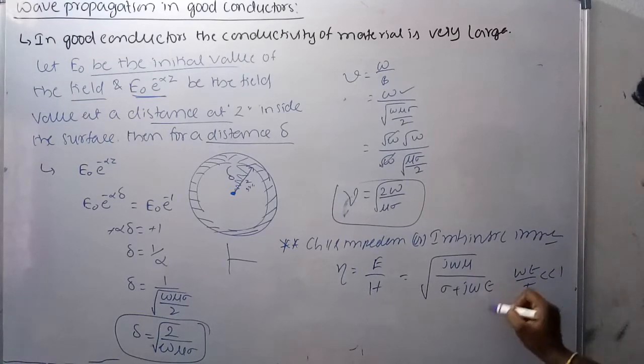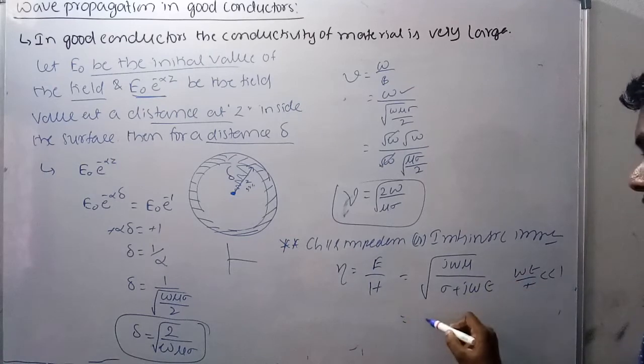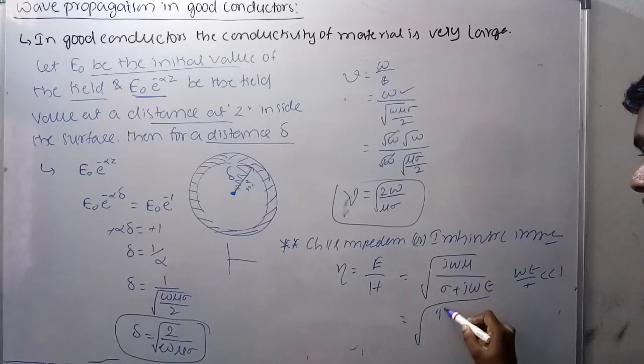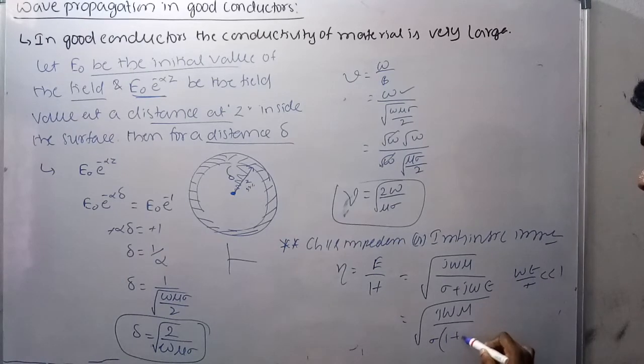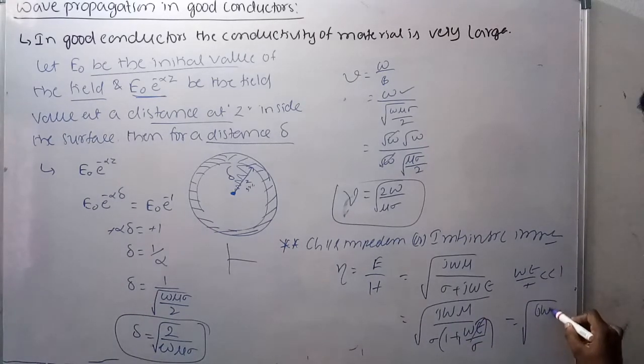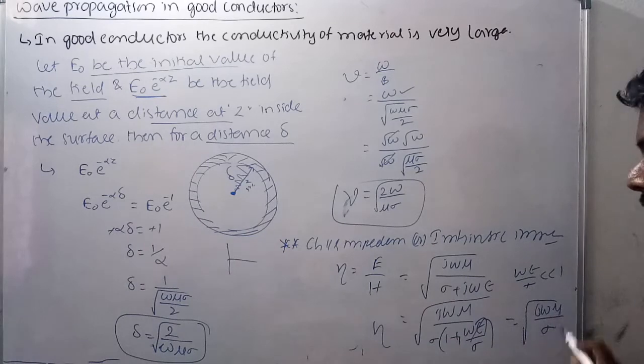So if you do a small mathematical operation here, j omega mu by, take the sigma common here, so that 1 plus omega epsilon by sigma j, here this is approximately 0, so the characteristic impedance will become j omega mu by sigma. This is the characteristic impedance for good conductors.